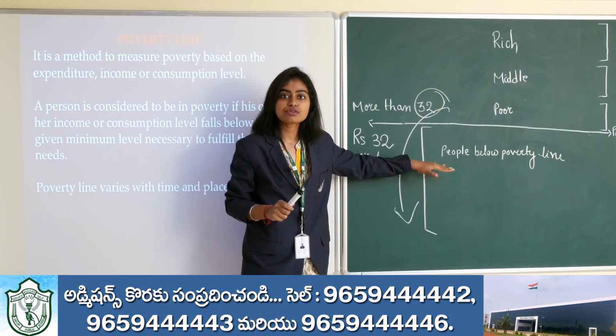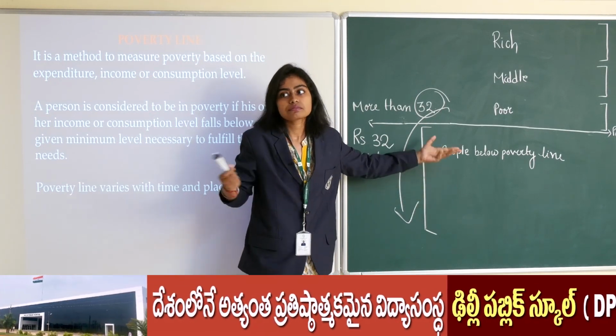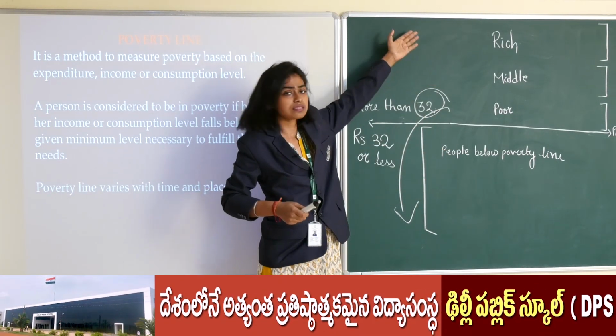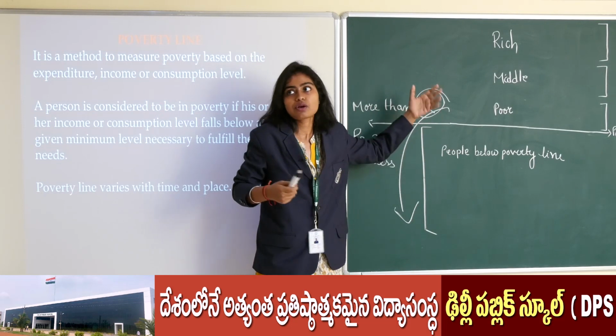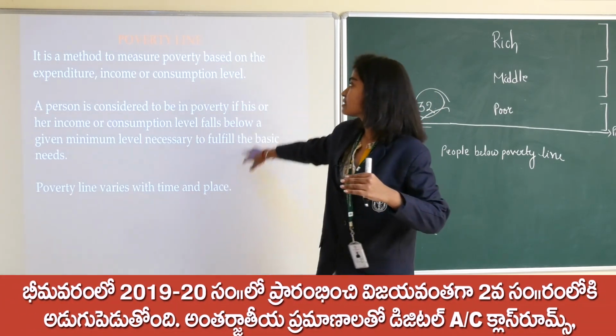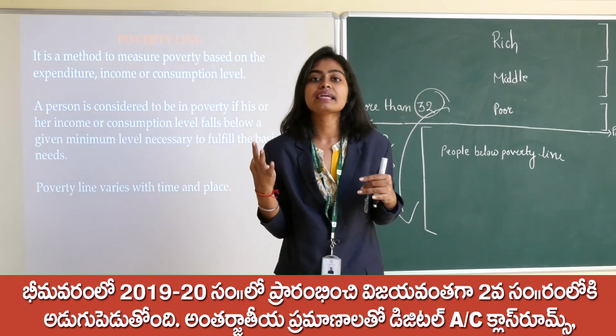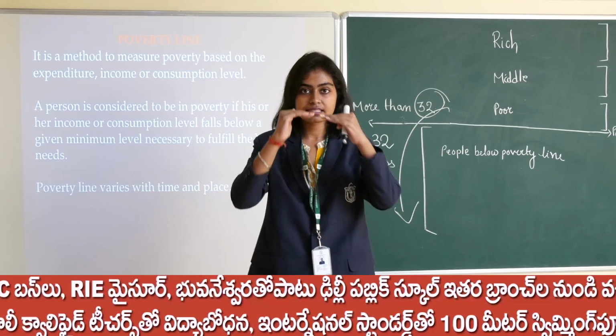The person who is above the poverty line is said to be either poor or middle class or rich. They cannot be said to be in poverty. So how do we usually estimate poverty? According to the consumption, expenditure and income of a person. There is a limit.